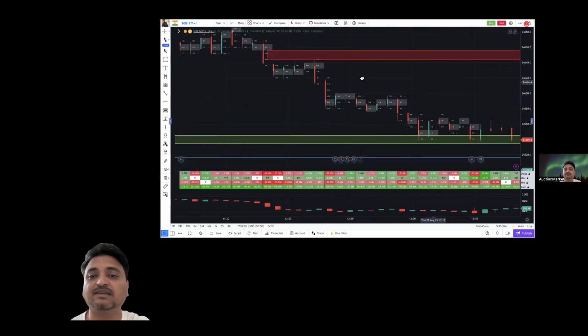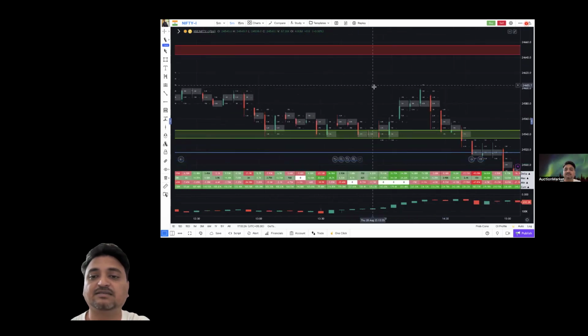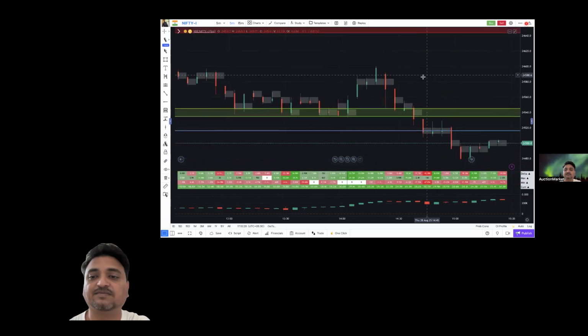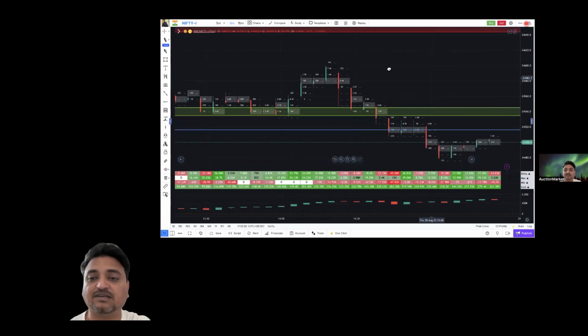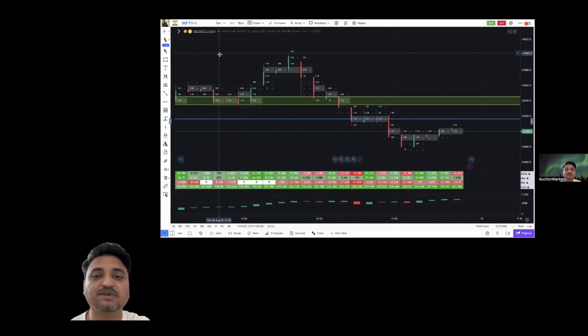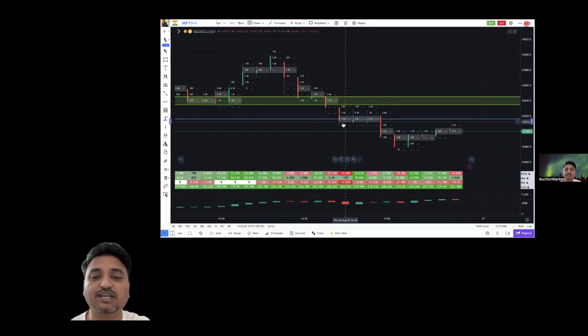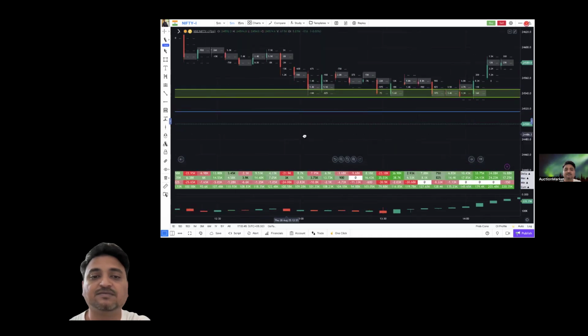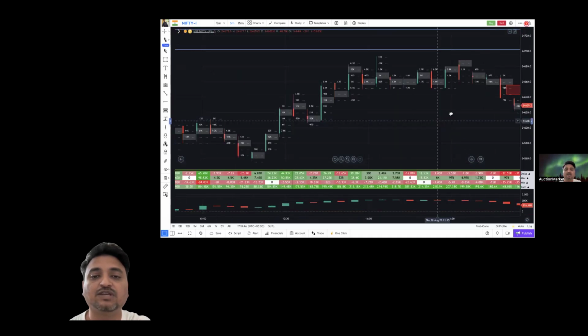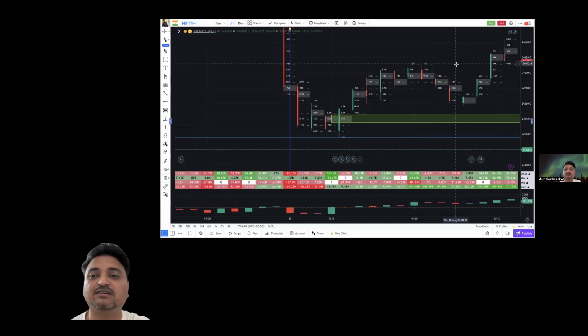And here we got the entry. And after that, if you miss this particular entry, you have another entry over here, 40K delta. Price came for a pullback. It came down. So yeah, this is what we had for today.